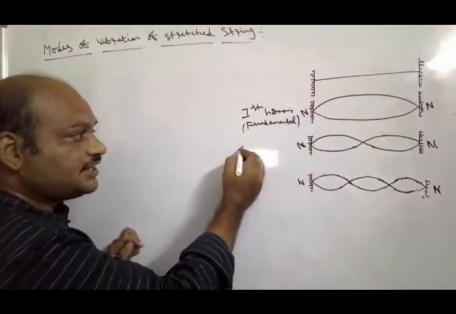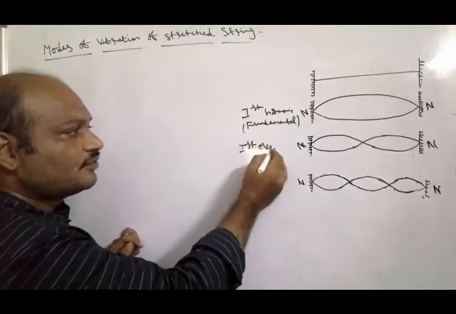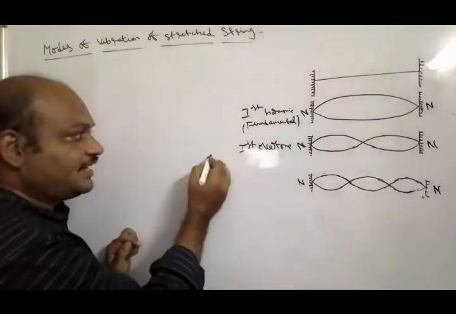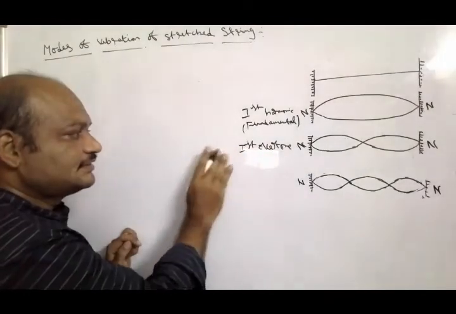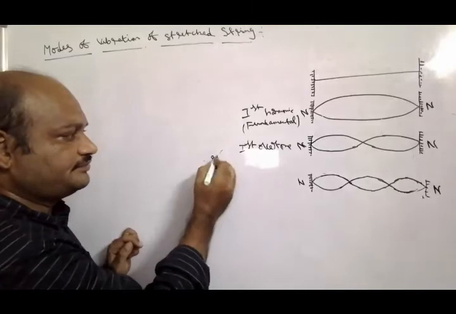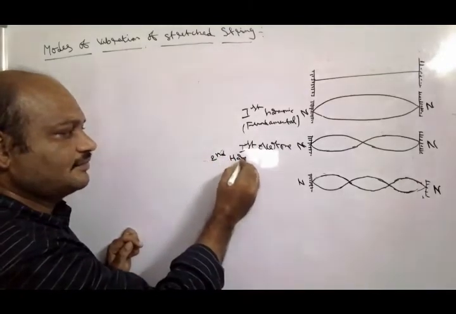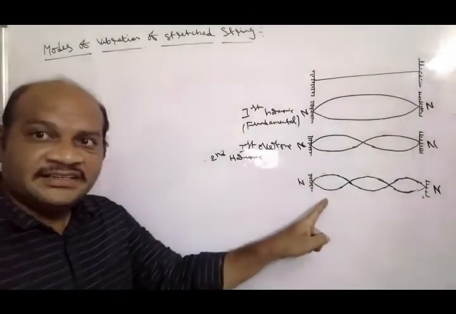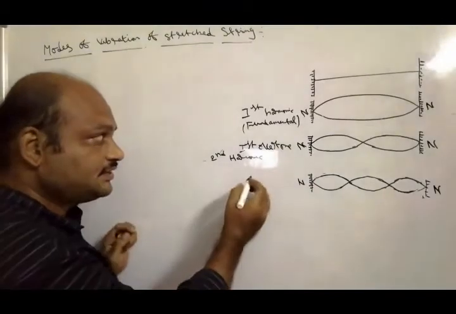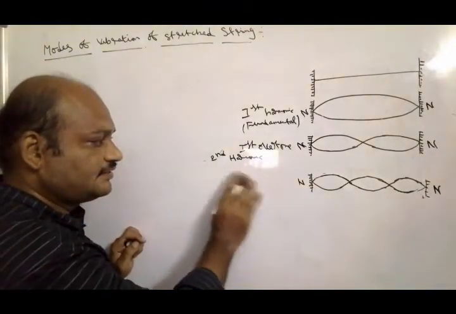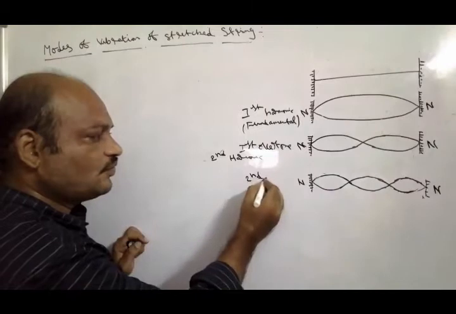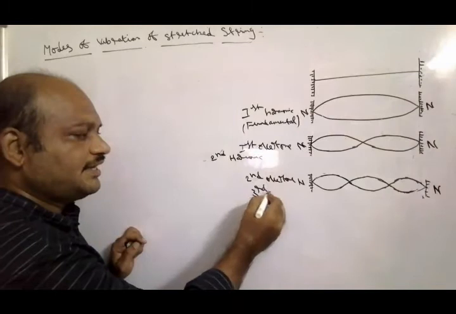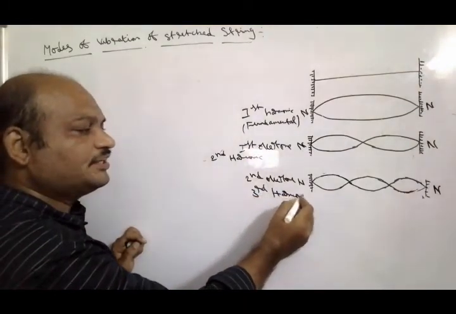So this is called the first overtone, and it is also taken as the second harmonic. Similarly, with three segments, it is called the second overtone, or taken as the third harmonic, in this manner.